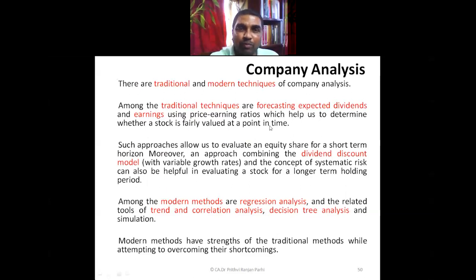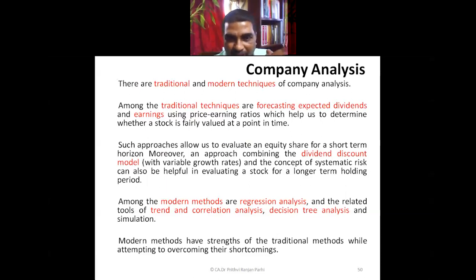By making use of the company's price earning ratio and information, we try to forecast that. Then we discount this dividend or discount that earning to arrive at the value. If this will be the earning in future, what will be the value right now? This is the kind of analysis we do to arrive at the present value in case of company analysis. We call it the traditional method.